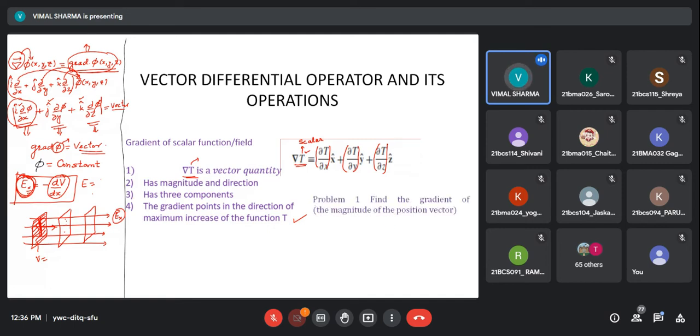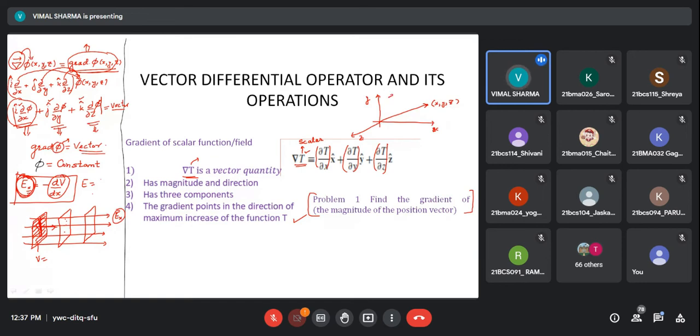Okay, and as I said, that operation we have already seen. There is one small problem for you. You can find the gradient of the magnitude of a position vector. Let me say that this is any xy plane, and you can even say it is space. And this is the position vector of any point P having coordinates x, y, z.